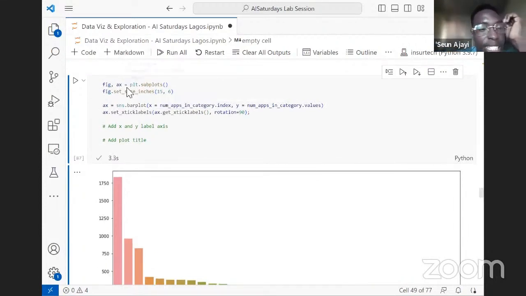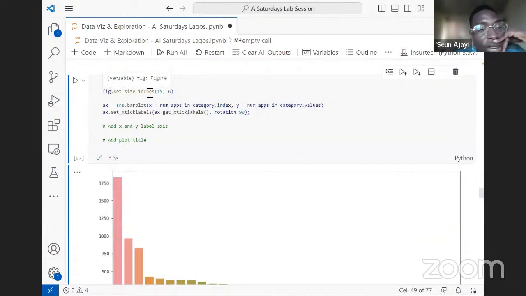Now I have to explain a few things here. The first thing we are passing is the figure, which represents the figure we're actually plotting, and this one will denote the axis. We are using the subplots method of matplotlib, which we imported as plt.